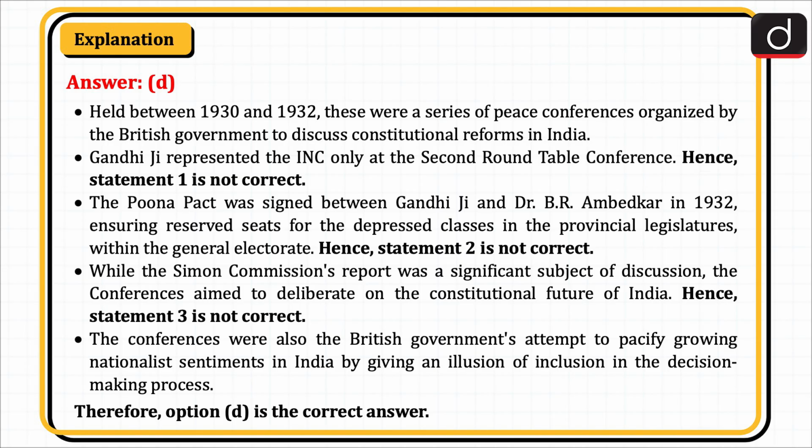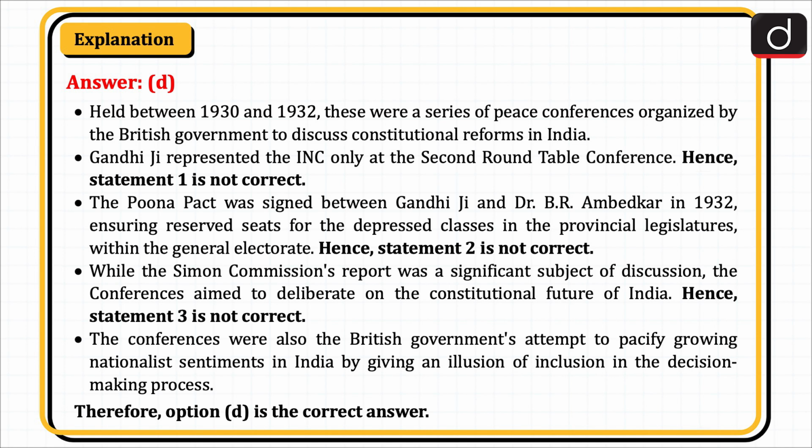Held between 1930 and 1932, these were a series of peace conferences organized by the British government to discuss constitutional reforms in India. Gandhiji represented the INC only at the second round table conference. Hence, statement 1 is not correct. The Pune Pact was signed between Gandhiji and Dr. B.R. Ambedkar in 1932, ensuring reserved seats for the depressed classes in the provincial legislatures within the general electorate. Hence, statement 2 is not correct.